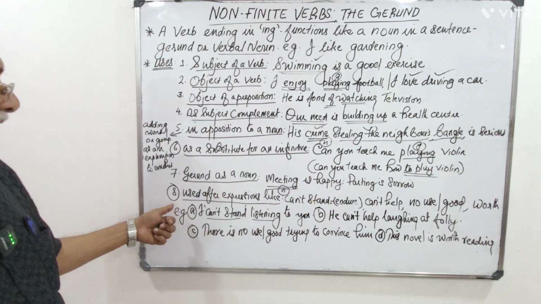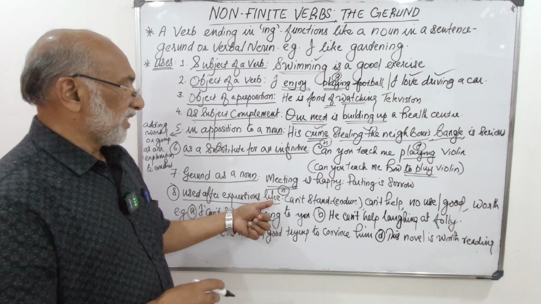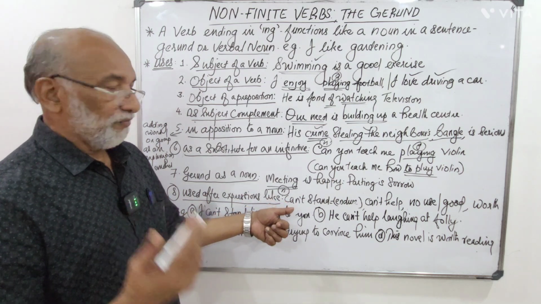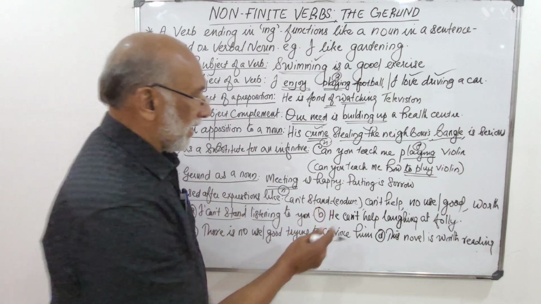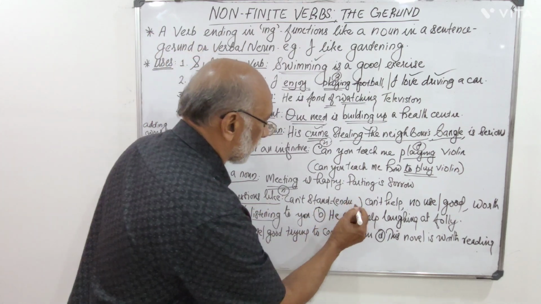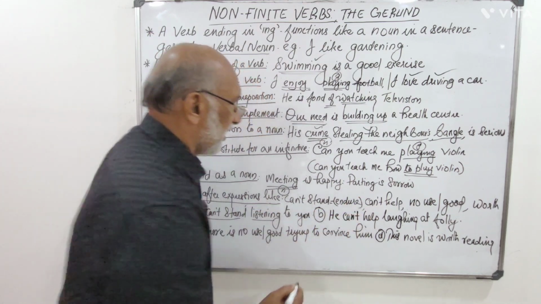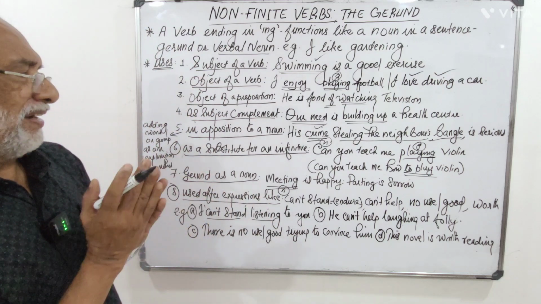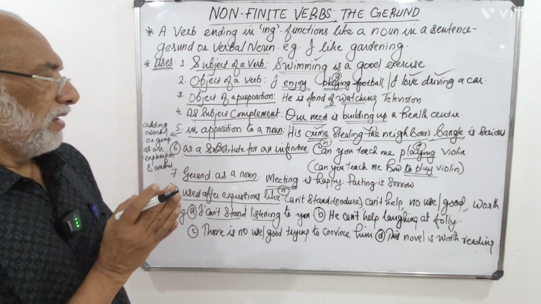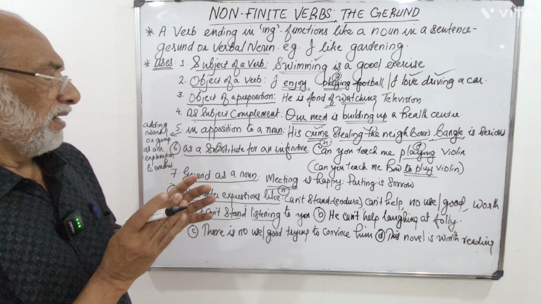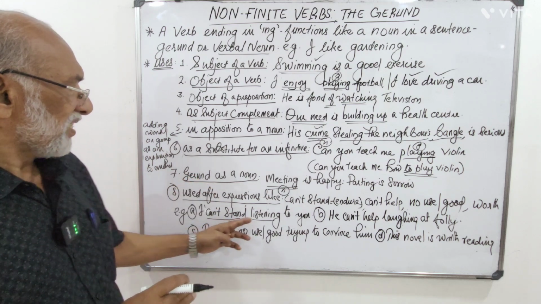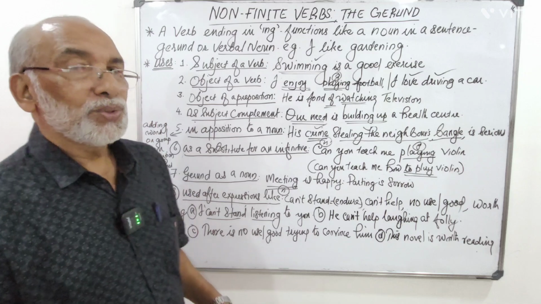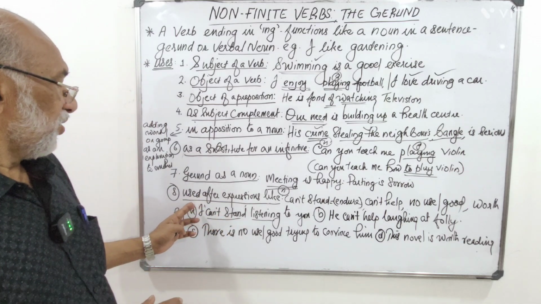Then eighth one, used after expressions like, I am sure you are familiar with these expressions. Can't stand. Can't stand here means endure. Endure means suffer, a kind of suffering. He says, I can't stand listening to you. So, what is the point?